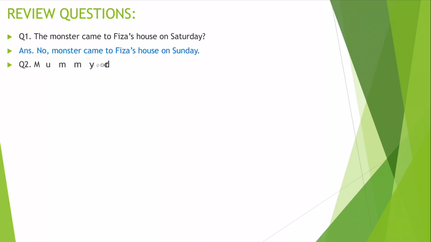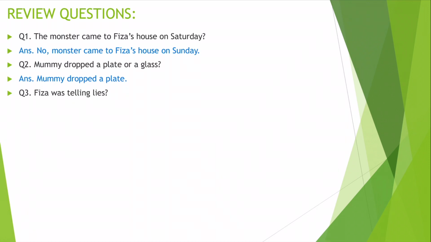Question number 2. Mummy dropped a plate or a glass. In the story that we have just read, when Mango Django entered through her gates, she dropped a plate or a glass in surprise. Very good. Mummy dropped the plate. Question number 3. Fizza was telling lies. Answer please. No, Fizza was telling the truth all this time. Excellent. You're doing a great job.